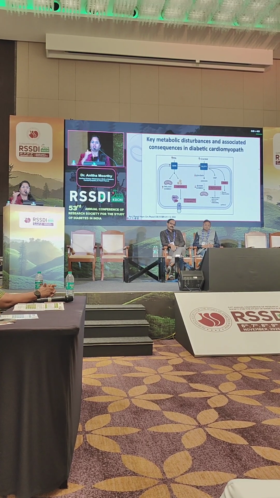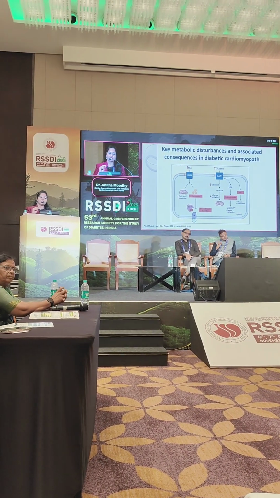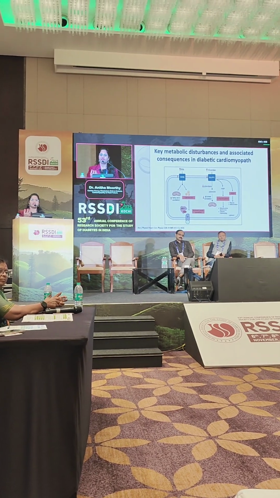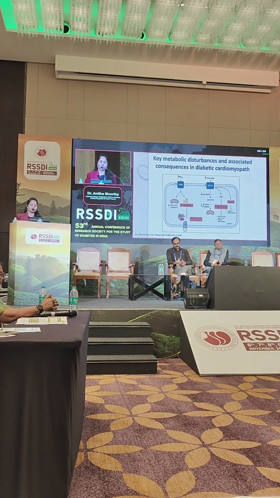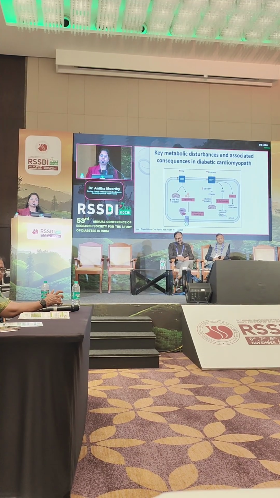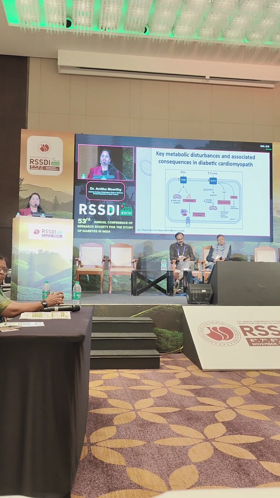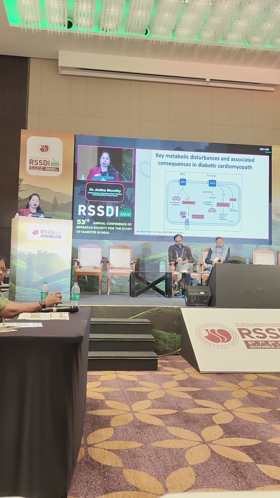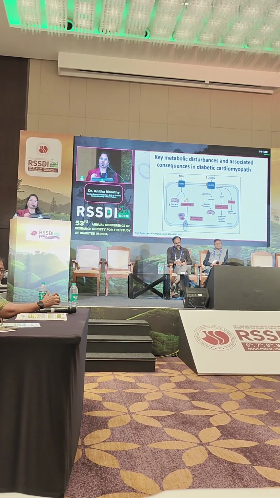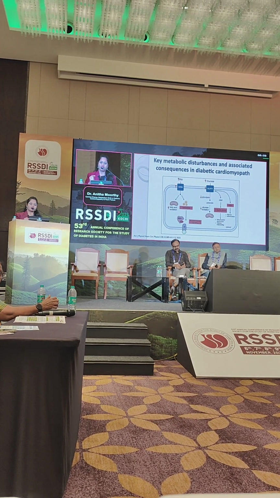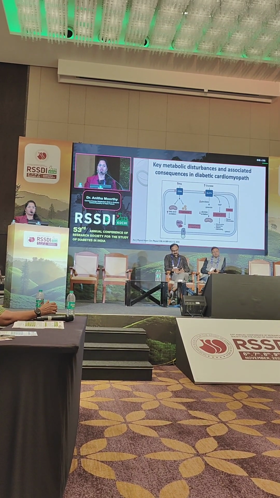If you see at the outer cell surface, CD36 is increased, thereby increasing free fatty acid intake and free fatty acid oxidation. It will result in further reduced efficiency of cardiac contraction. GLUT4 receptors are decreased, thereby glucose uptake will be reduced, with decreased glycolysis and decreased glucose oxidation.